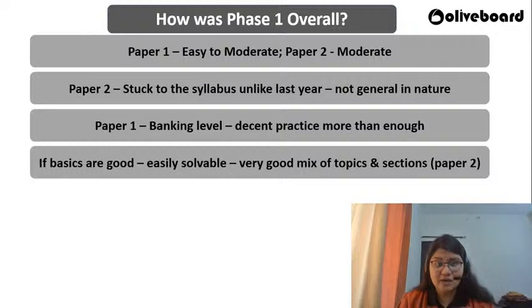Some of you are very good and have a lot of practice of giving banking exams also, then maybe it is going to be like a cakewalk for you, right? So keeping everybody in mind, I would say it's easy to moderate, but your accuracy would take you places today, because you know what is required out of you. You know that you need 30% minimum in paper 1, 40% in paper 2, aggregate 40%. So that's what is important right now.